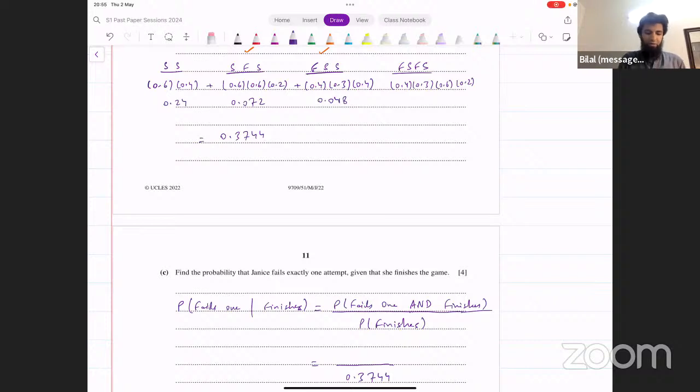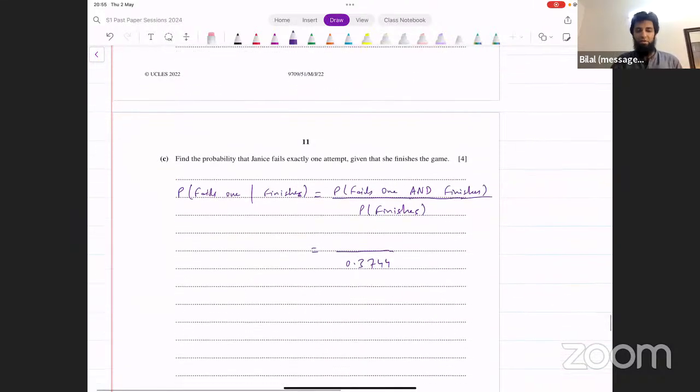The final one, 0.4 into 0.3 into 0.6 into 0.2, that is 0.0144. These are the two cases that satisfy both criteria, that she's finishing the game and she's failing exactly one.